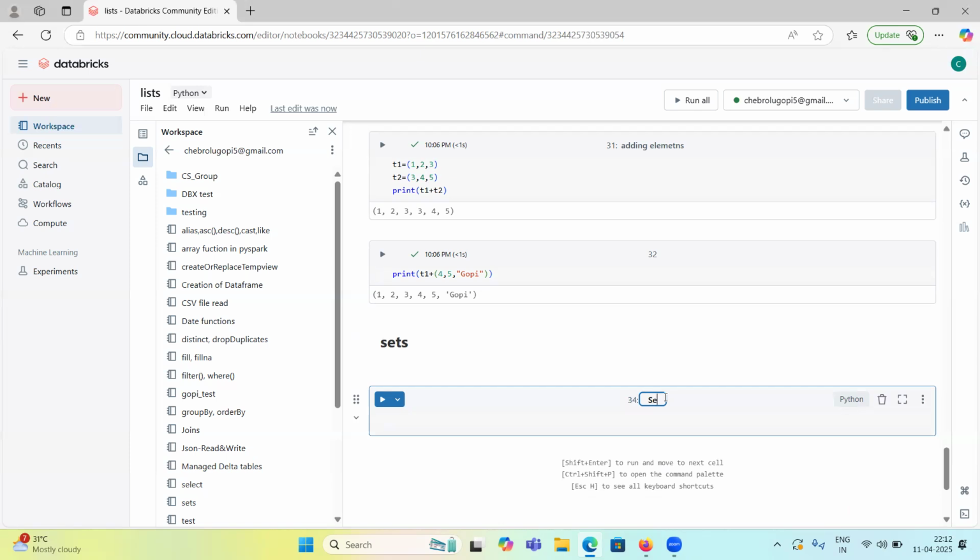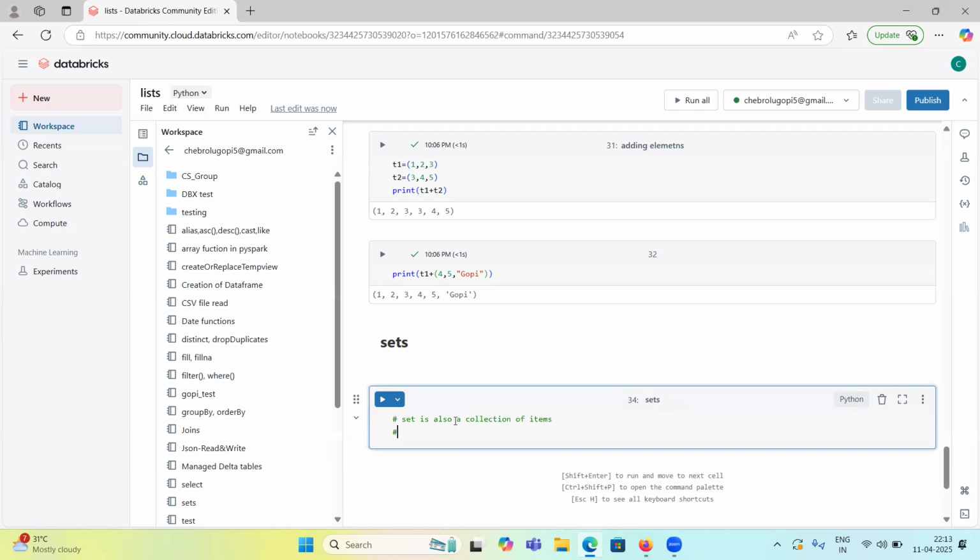In intermediate or in our mathematics course, we already learned about sets. Same concepts. Here we will use curly brackets, curly braces, guys. What is a set? A set is also a collection of items.